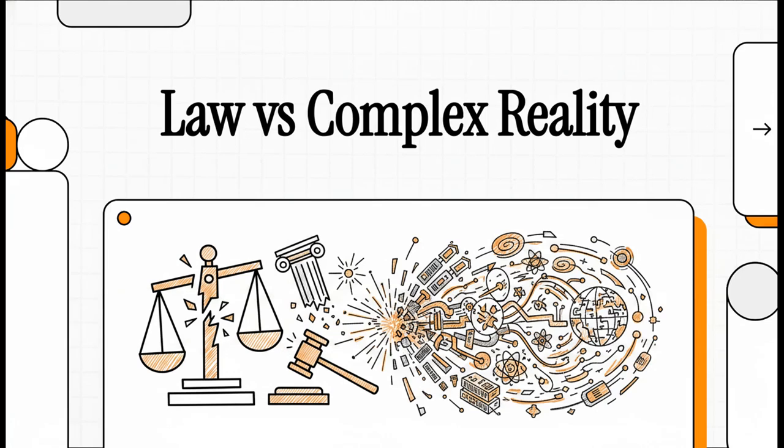Okay, let's dive right into this explainer. Today, we're exploring a truly fascinating collision between the rigid traditional legal system and the fluid, nonlinear world of complex network science. It's a story where the boundaries of law, digital architecture, and fundamental physics literally crash right into each other in a real-world courtroom. Basically, we're looking at what happens when absolute legal definitions meet the highly complex, messy, mathematical reality of the internet.